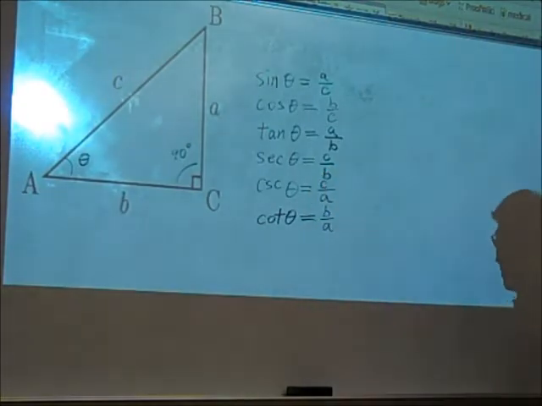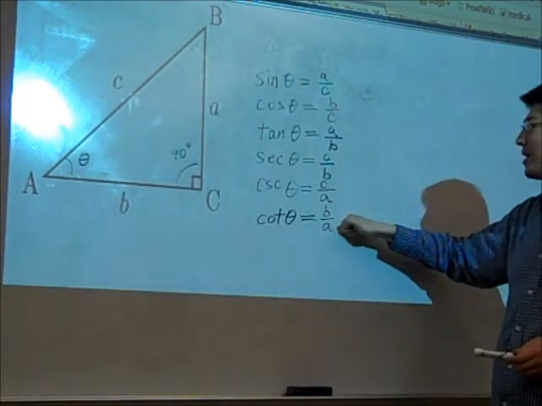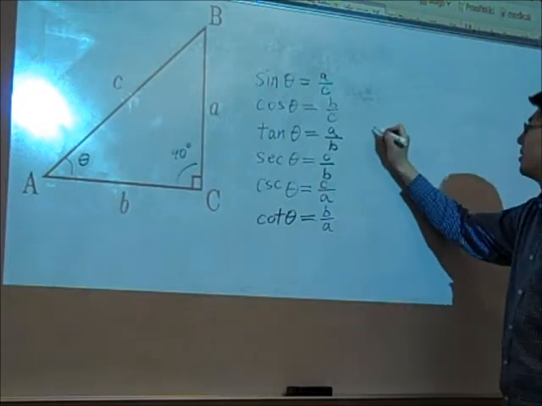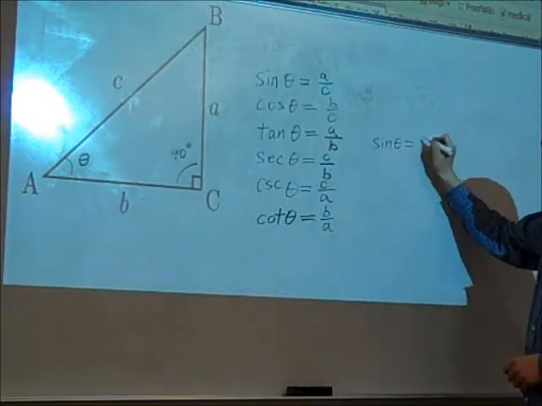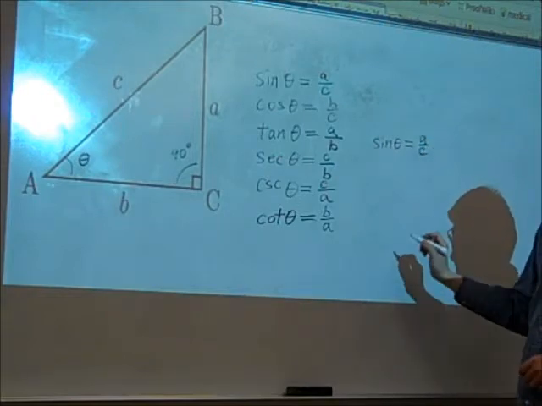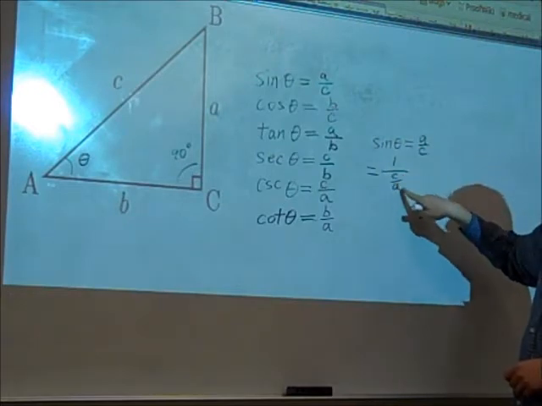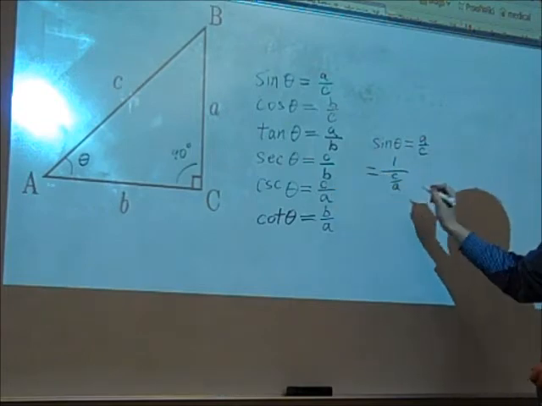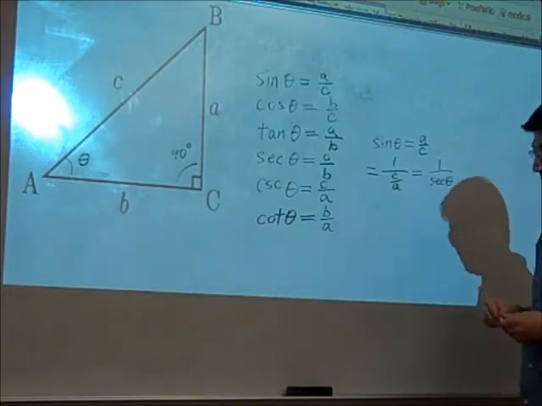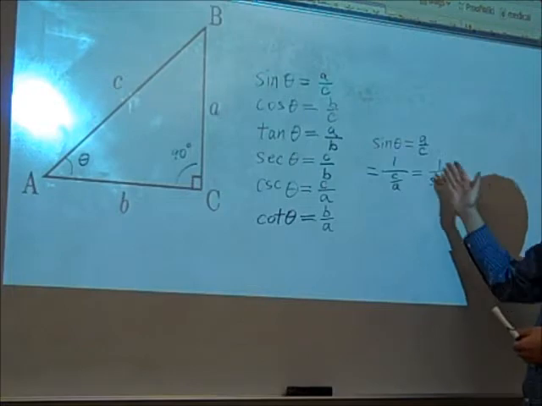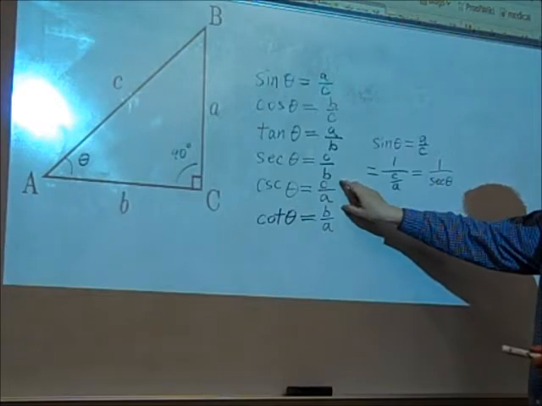So now the thing is, in a lot of trig, you'll see sine, cosine, and tangent a lot, but you won't see secant, cosecant, and cotangent as much. And why is that? Well, because sine of theta is going to be equal to a over c, but a over c is exactly the same thing as the reciprocal of c over a, right? If you flip it around, so 1 over c over a is a over c. So this means that sine and its partner are just reciprocals of each other.